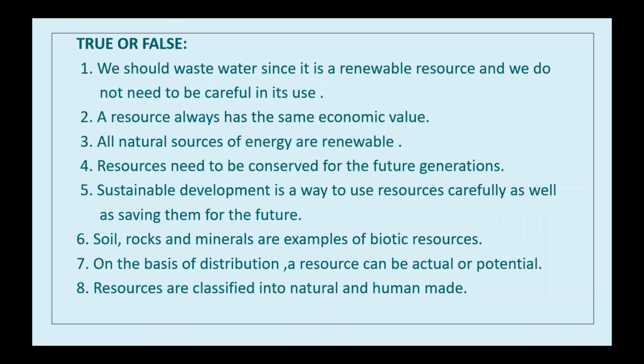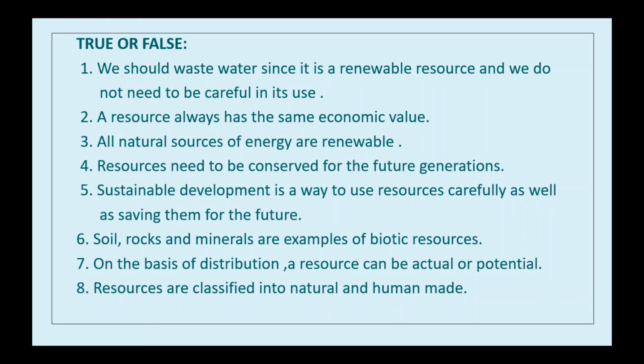Then on the basis of distribution, a resource can be actual or potential. True or false? False, because on the basis of distribution, natural resources can be divided into two: ubiquitous or localized. Okay. Next, resources are classified into natural and human made.